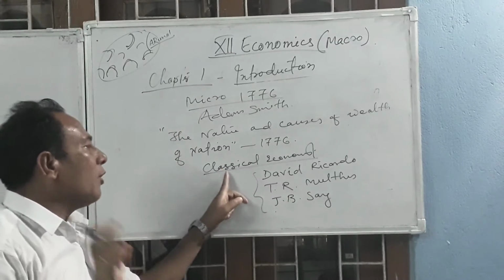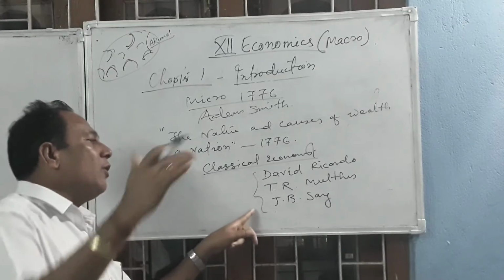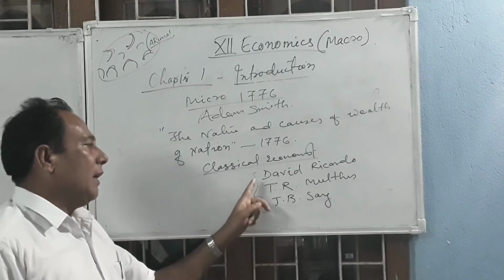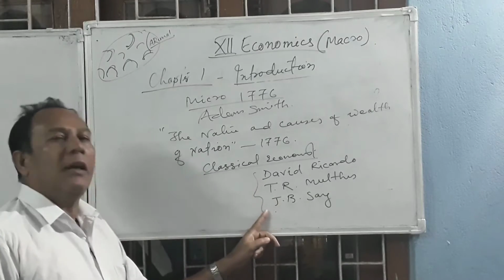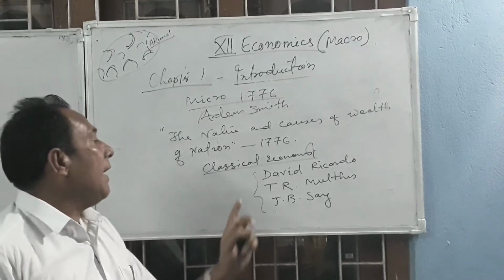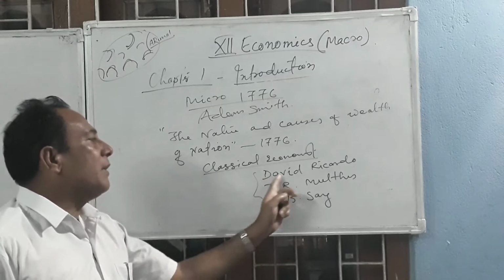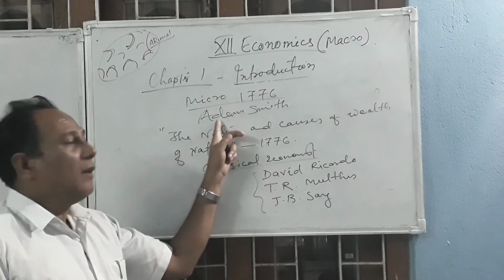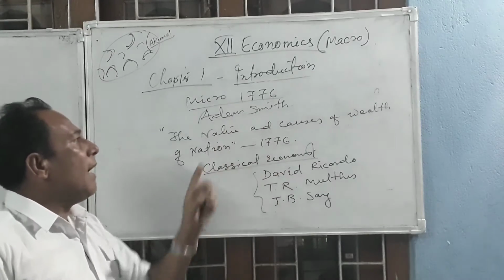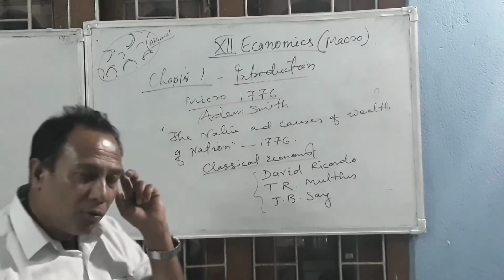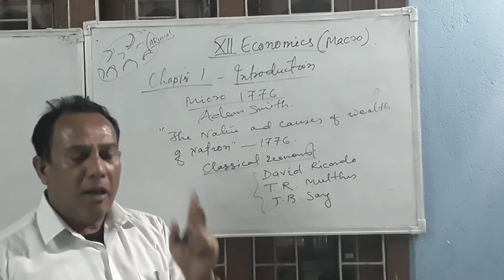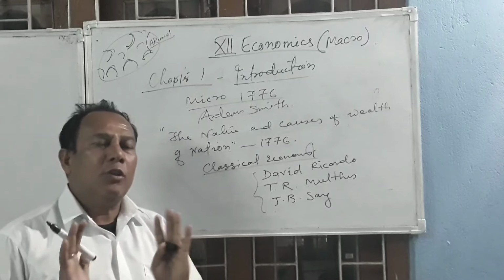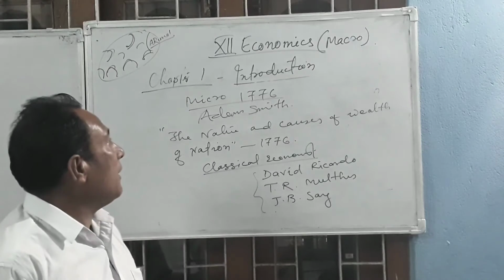They are called classical because they were the pioneers of the economic subject, who took the subject forward. They wrote so many books and theories in economics. David Ricardo, Thomas Robert Malthus, J.B. Say, and Adam Smith, all combined, published so many theories in economics, and the world economy developed in such a way that economic development started flourishing.